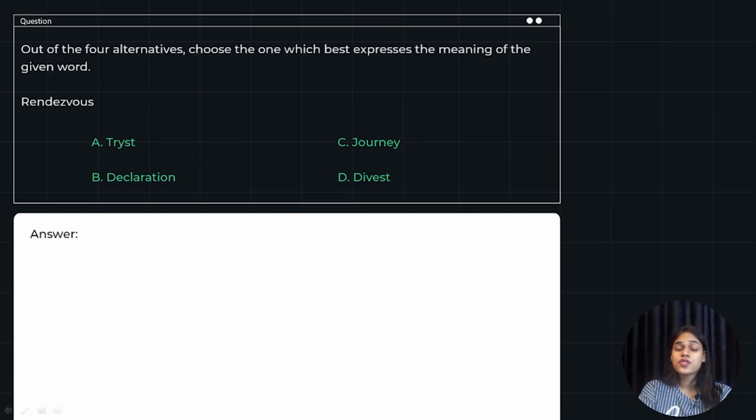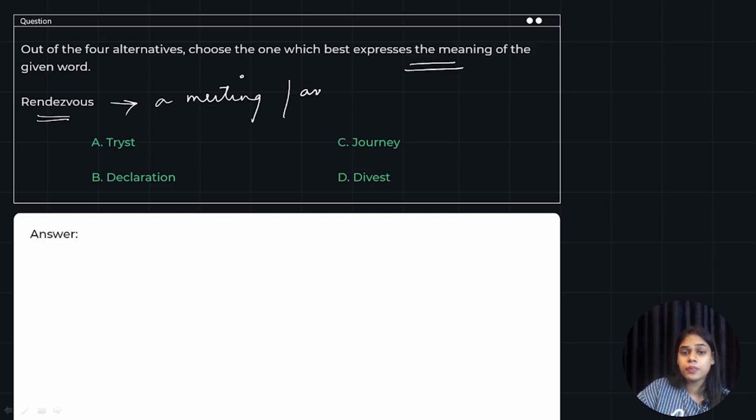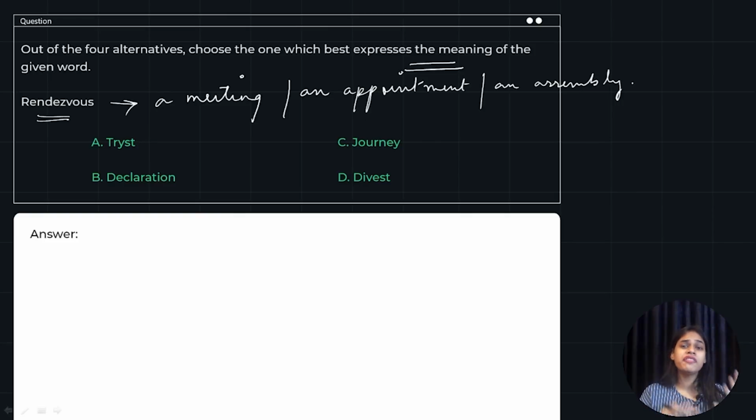All right. So next we have the answer. Let's try to solve it. That best expresses the meaning. So it's a synonym. That means we need a word that is the same as the word given to you. So rendezvous. All right. What does rendezvous mean? Rendezvous means a meeting or an appointment. Right? Or an assembly. All right. Rendezvous means to come together for a meeting or for any formal gathering.